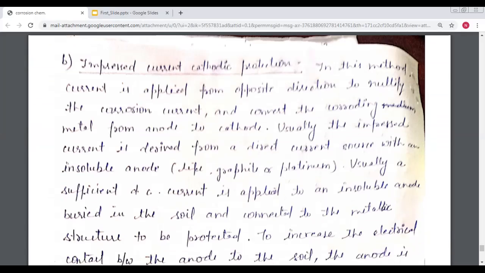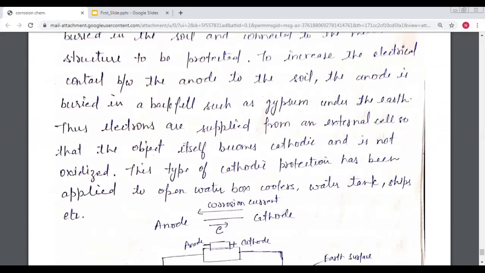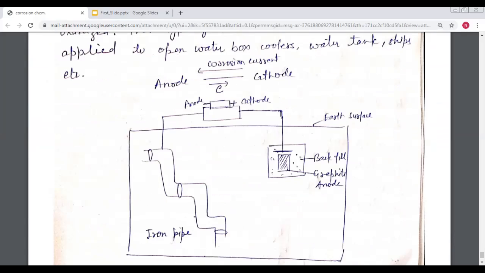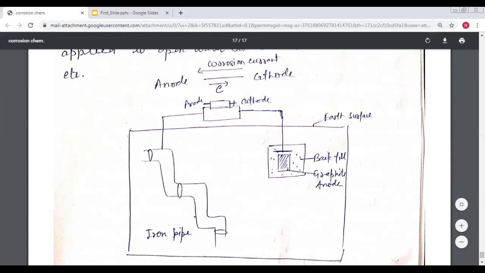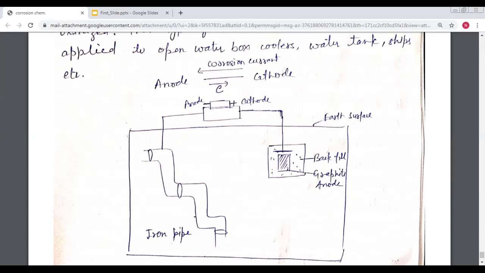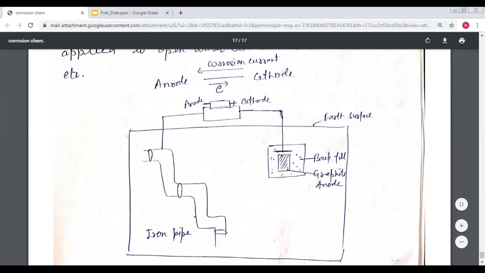It is also a very important method for protection of the metal. It is also used for underground pipes. I can again explain with the help of the diagram. In this diagram, we see that this is the iron pipe, and we want to save this iron pipe, but it's a very large scale. As we know that the oxidation takes place at the anode, and the reduction goes to the cathode. So here, when the oxidation is here, then there is a flow of electron from anode to cathode.